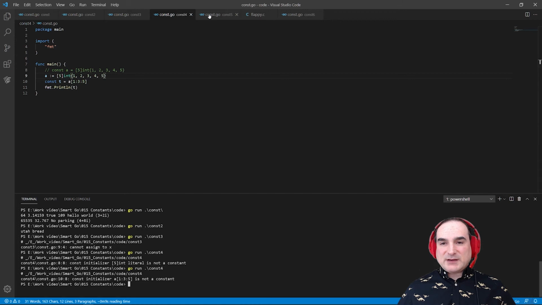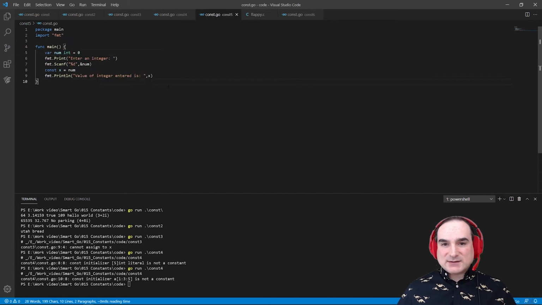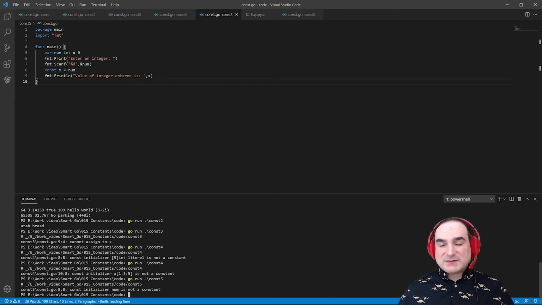Constants also have to be always known at compile time. You cannot create a constant from another variable whose value is only known at runtime. Here's an example. Here we're taking input from the user as an integer, and then we attempt to create a constant from that. But this fails. We can only initialize constants with something that's itself a constant. In other words, a value that we state ahead of time.